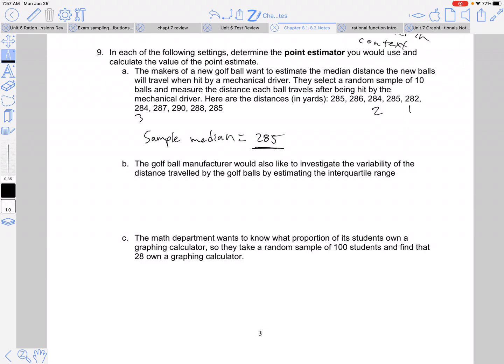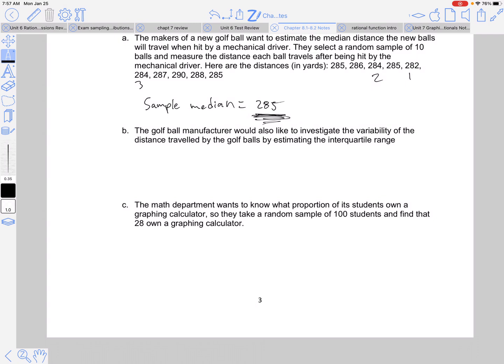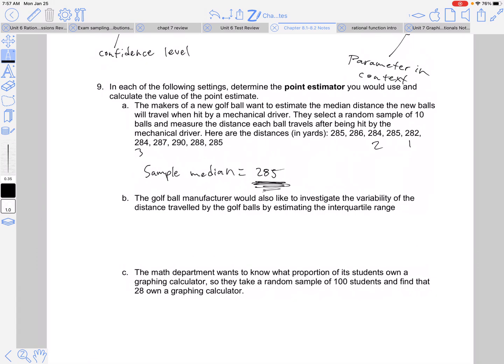Now I'm going to create a margin of error in a second, not on this exact problem, but I would create a margin of error, a cushion, and create an interval to try to capture that true median distance that the golf balls will go when hit by this mechanical driver. You're just going to hit it the same every time, right? So we'll be able to put that in our advertisement on the box. Okay, so next, the golf ball manufacturer would also like to investigate the variability of the distance traveled by the golf balls in estimating the IQR.